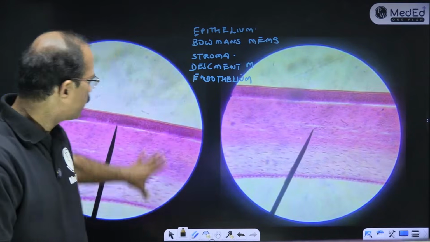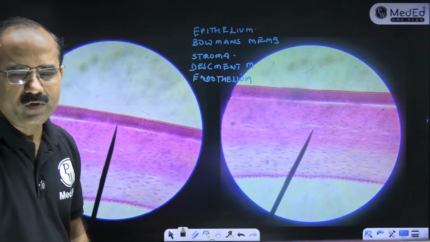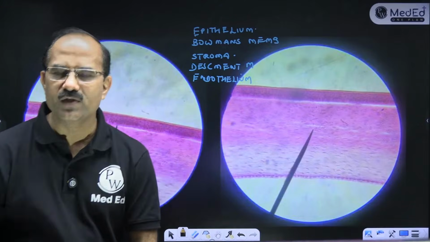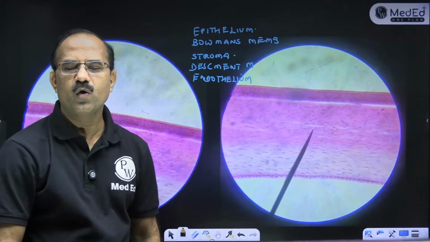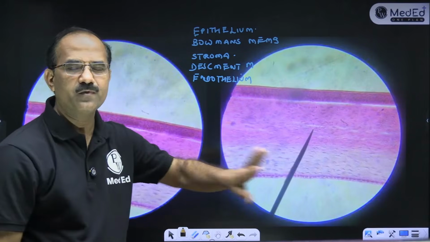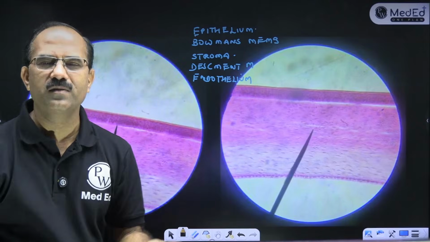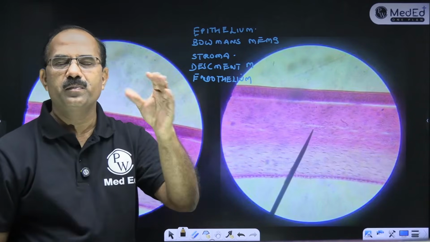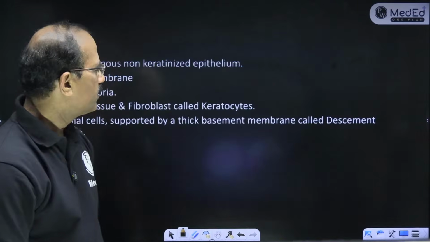What is this slide of? Very important slide. Collagen fibers are there, fibroblasts are there. Cornea. Remember cornea. Cornea is a very important slide. Yes, cornea. Remember the layers of cornea: epithelium, Bowman's membrane, substantia propria, Descemet's membrane, and endothelium. Fine. So slide of cornea.